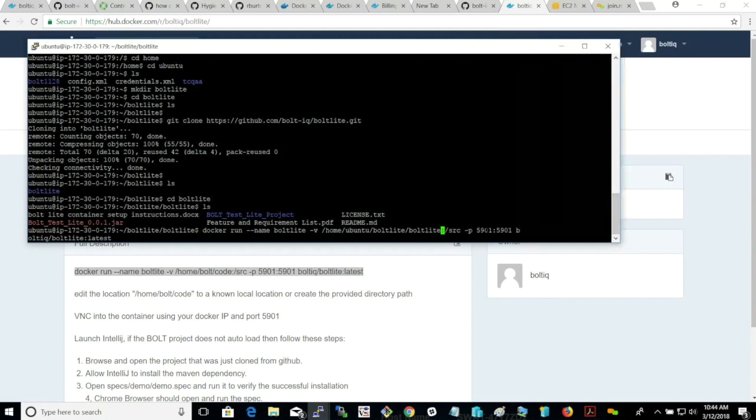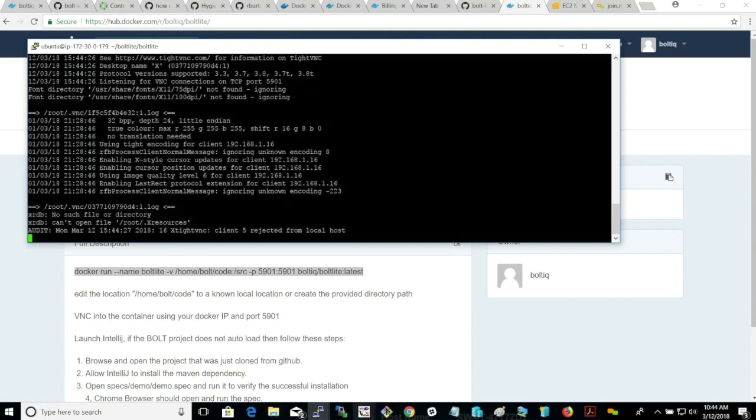The other thing we're doing is pointing to a VNC console on port 5901 and then loading the latest image that we just pulled out of Docker Hub. So I'm going to go ahead and run that.